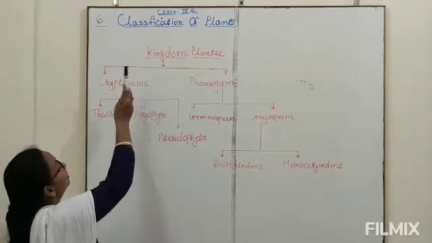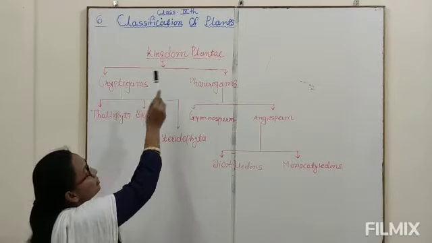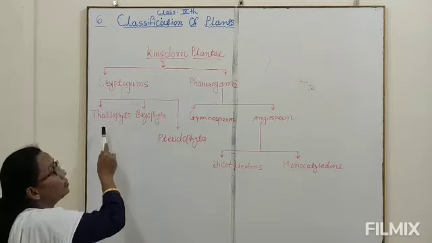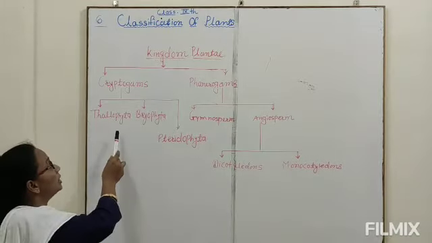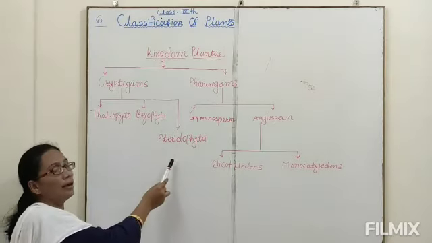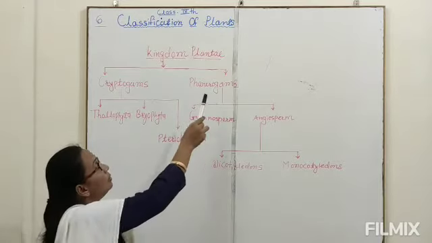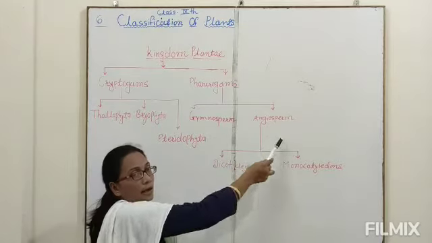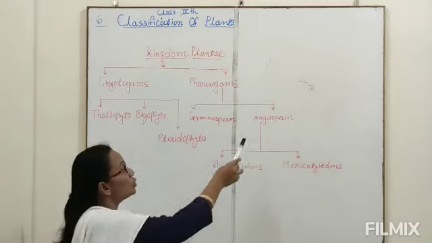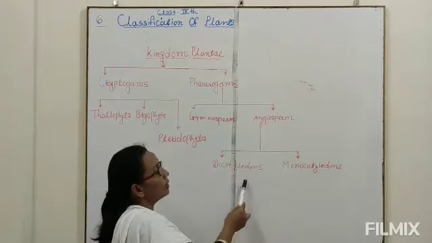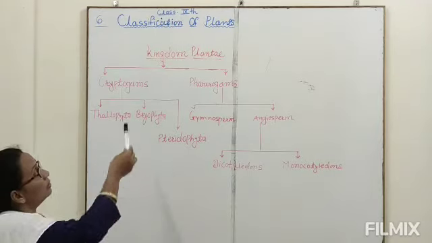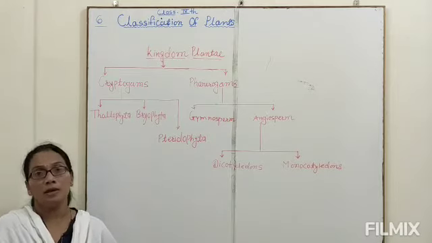Kingdom Plantae is divided into two main groups, that is cryptogams and phanerogams. Cryptogams again divide into three divisions, that is division Thallophyta, Bryophyta and Pteridophyta. Phanerogams again divide into two groups, that is Gymnosperm and Angiosperm. Angiosperm again divides into Dicotyledonous and Monocotyledonous. In this way, there is a classification of kingdom Plantae.